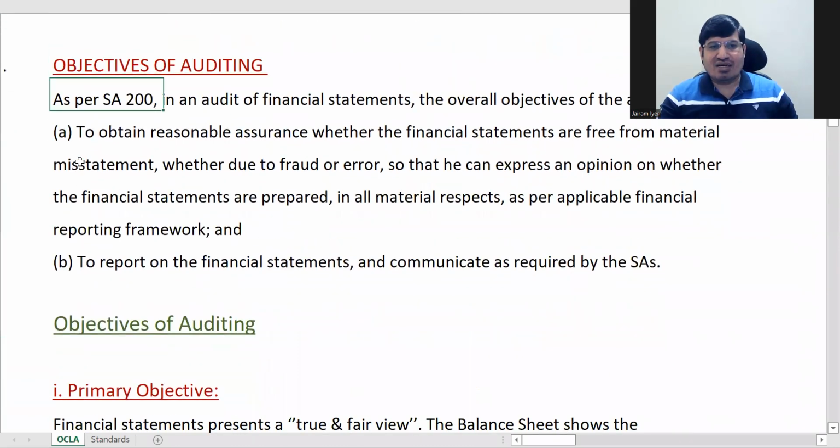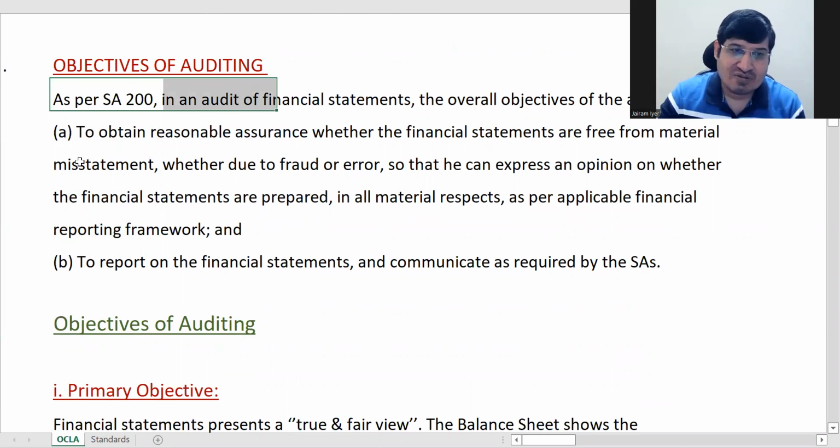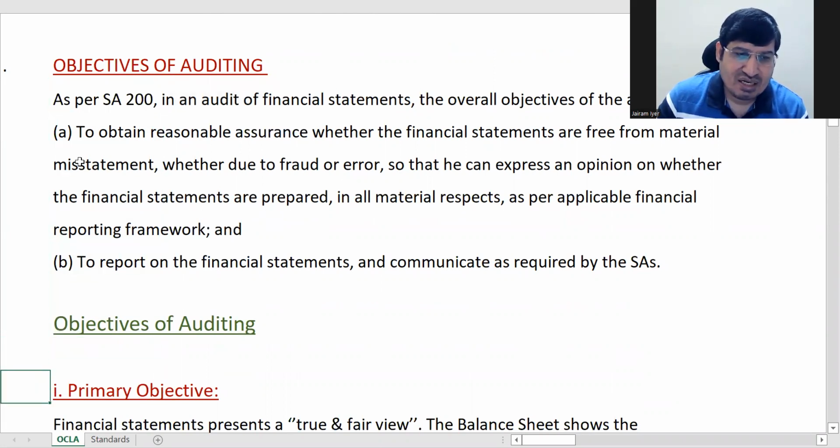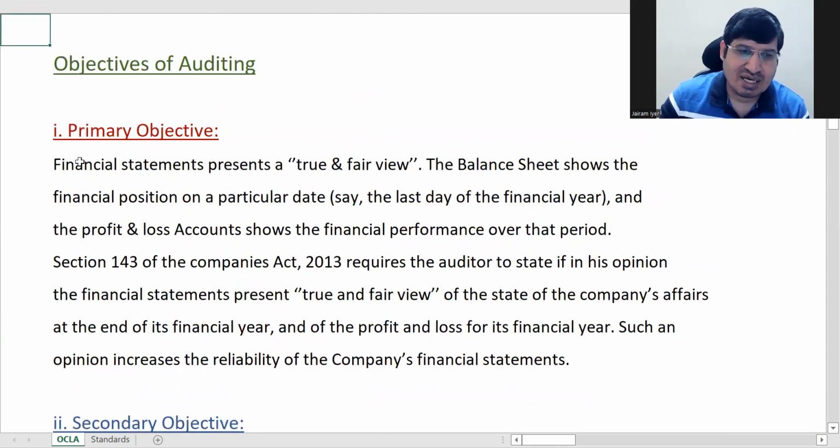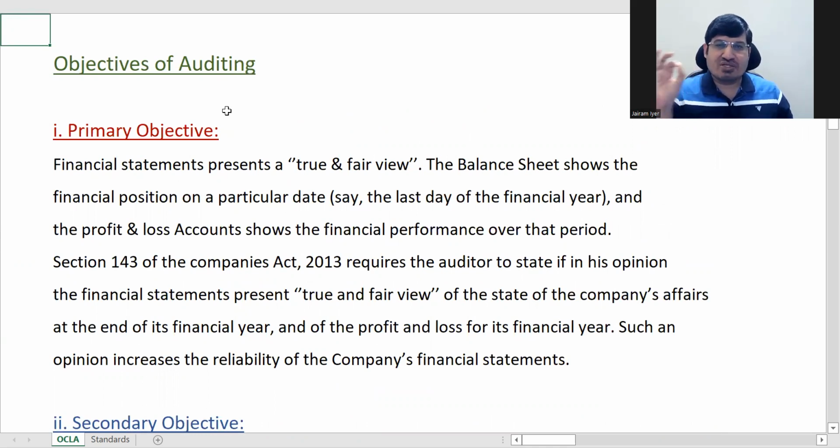If you can write 2 sentences on this, you don't need to write that long, but you can. If you can write 2 sentences as stated per SA 200, then it carries more weight. So you should say this also, and then the objectives of audit, this is the main answer. There are 2 objectives, primary and secondary. So in auditing you will have 2 objectives, one is called the primary objective, the second is called the secondary objective.